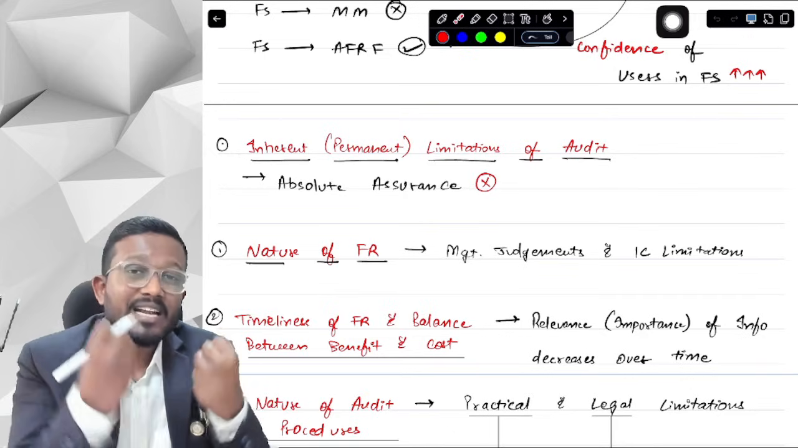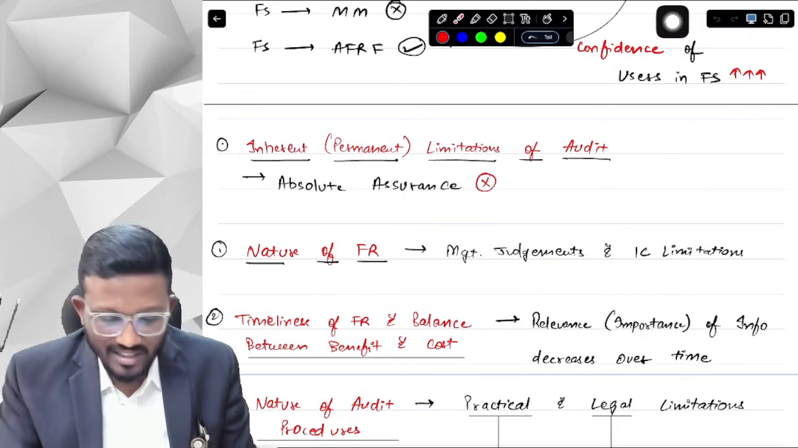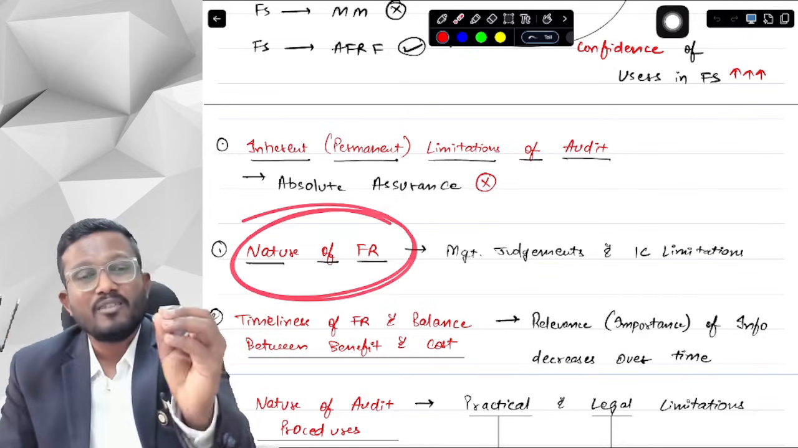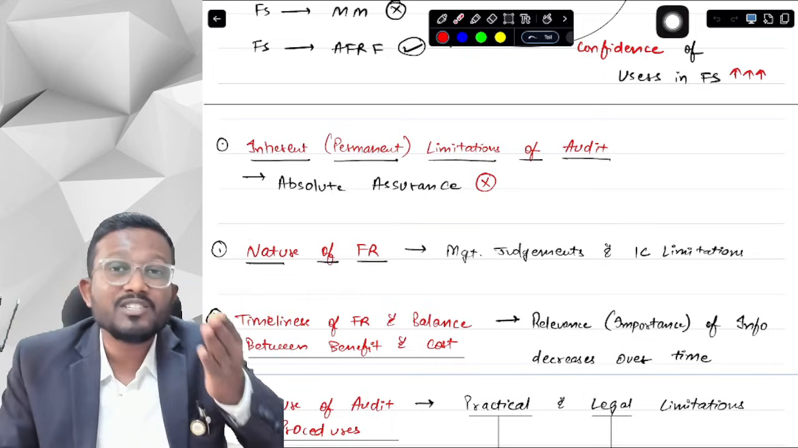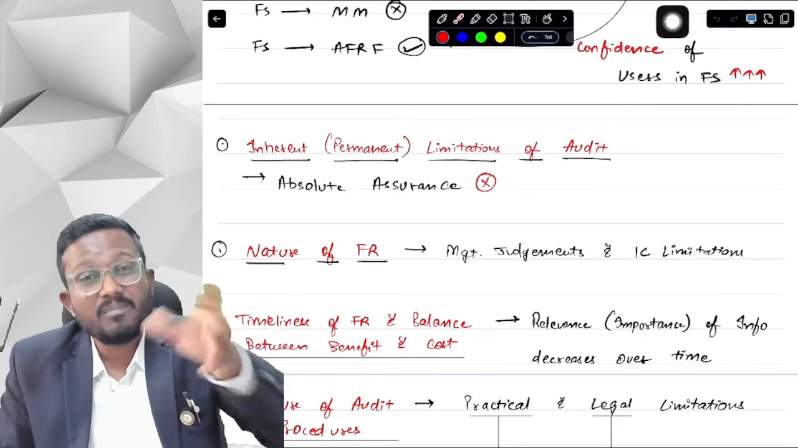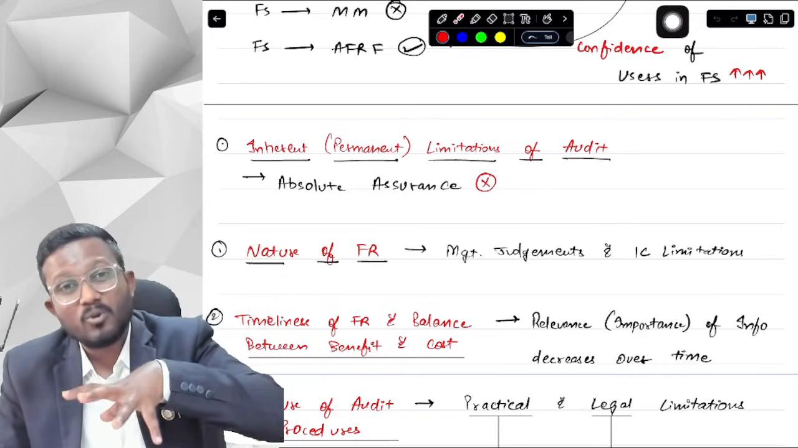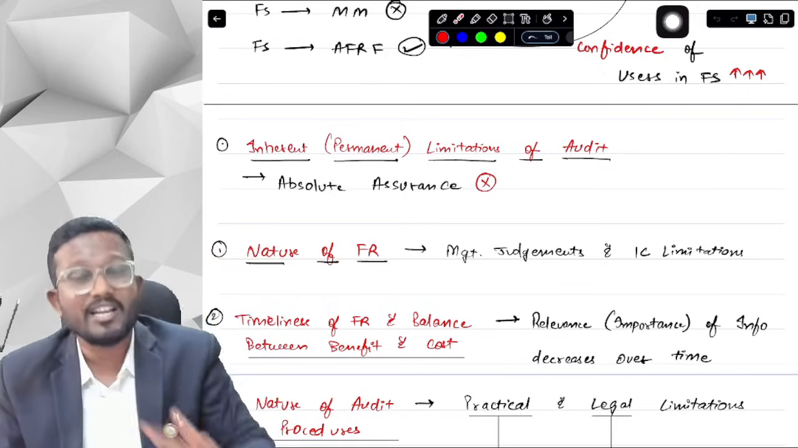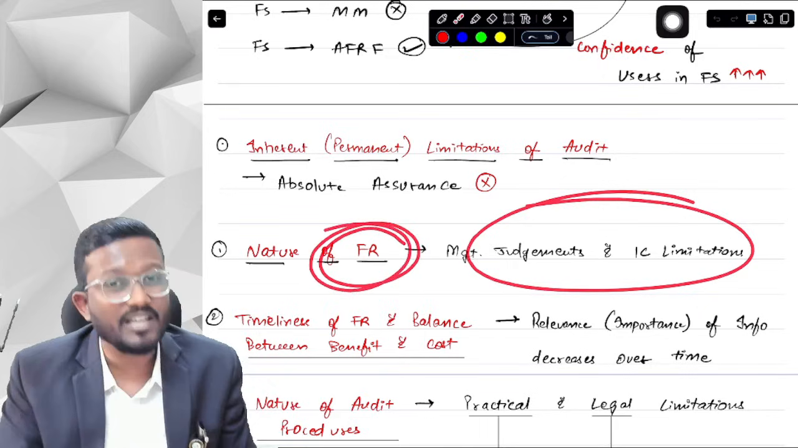Now, what are the inherent limitations of audit? First of all, there is a limitation in the financial reporting process itself. The nature of financial reporting, like in financial reporting, there are management judgments. The judgments involve uncertainty. Secondly, the financial statements are prepared on the basis of internal controls, and internal controls have their own limitations. So there is a limitation that the financial reporting is not fully correct.